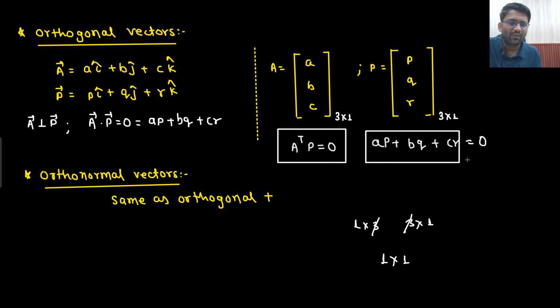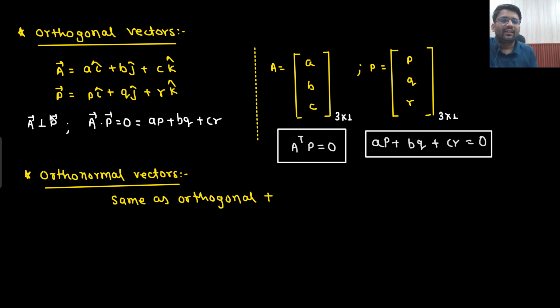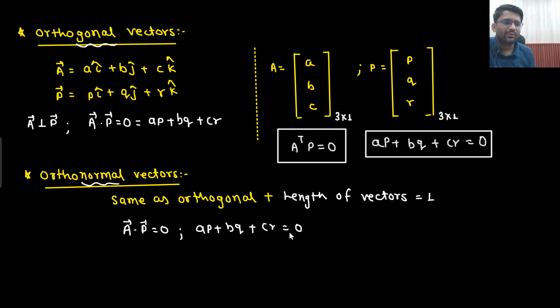That's it. So this is the meaning of orthogonal vectors. Now I say that A and P are a set of orthonormal vectors. Whenever you see the word orthonormal, that means it will be the same as orthogonal plus the length of vectors will be 1. What does that mean? That means A dot P should be equal to 0, which is AP plus BQ plus CR should be equal to 0.